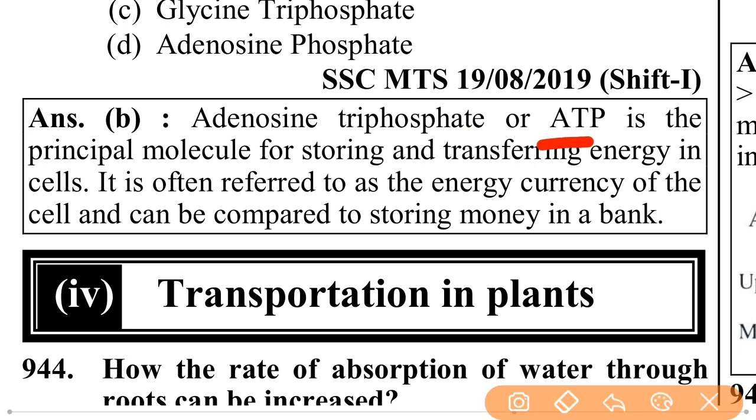ATP is the principal molecule for storing and transforming energy in cells. It is often referred to as the energy currency of the cell and can be compared to storing money in a bank.